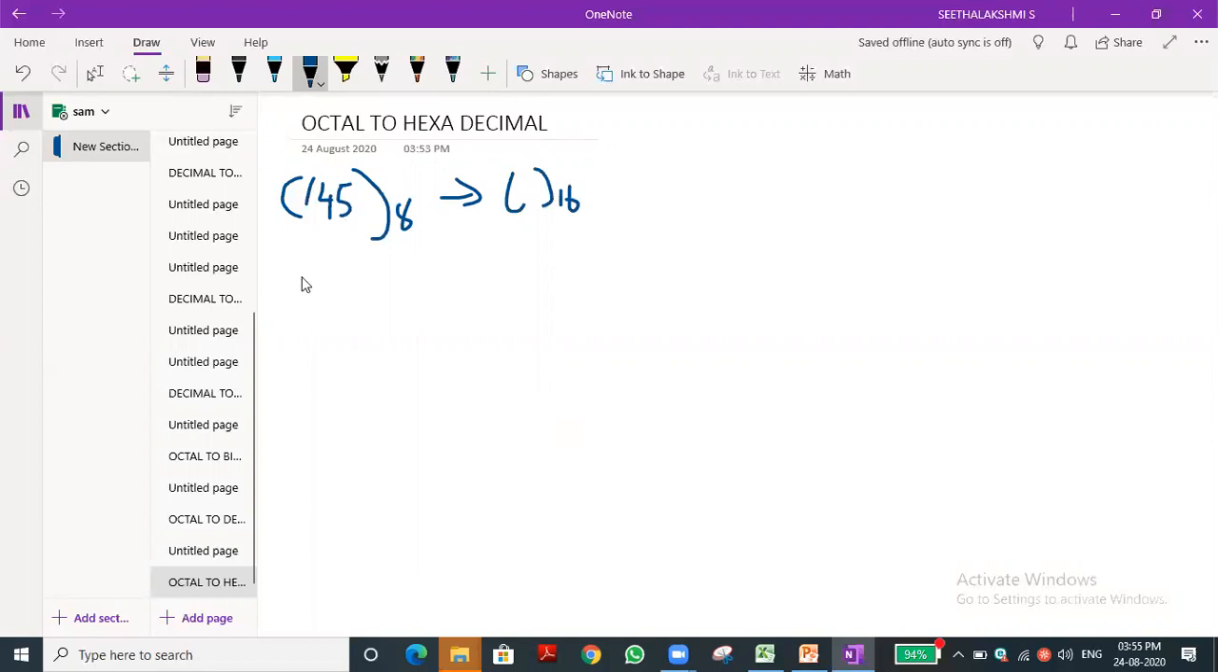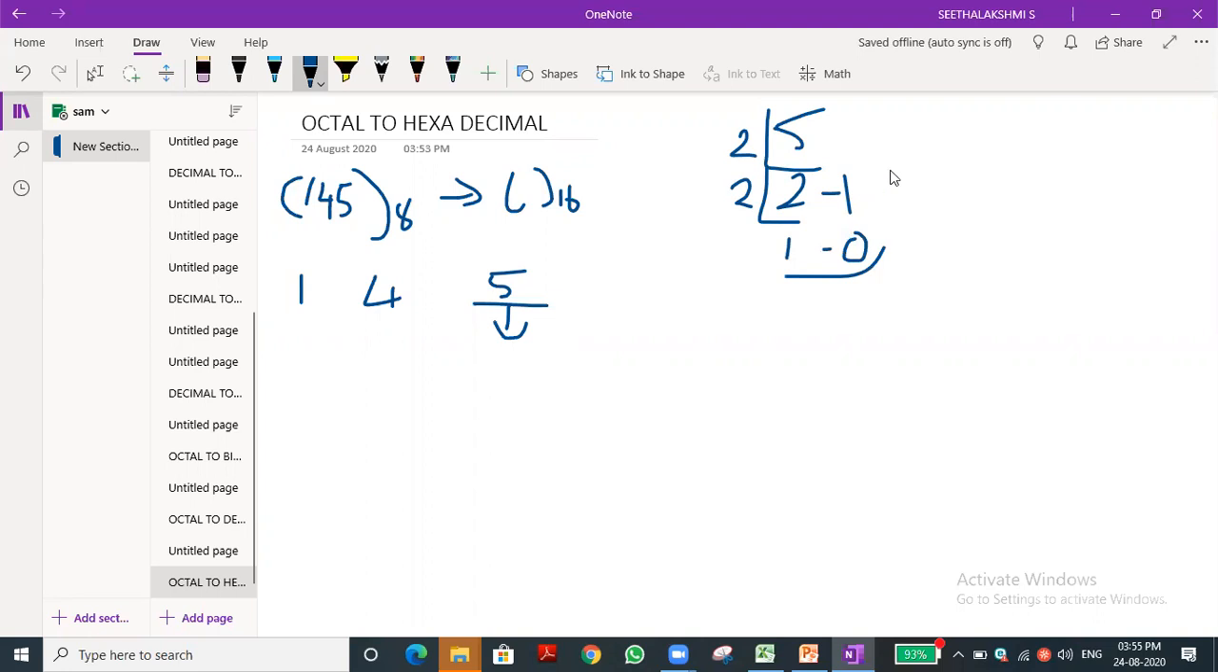So what values did we get? 1, 4, and 5. So what is the equivalent binary value? Tell the binary value for 5. If you divide 5 by 2, how many 2s? Two 2s are 4, remainder 1. Again, 2 ones are 2, remainder 0. So what is the value? 101. So this is the value.